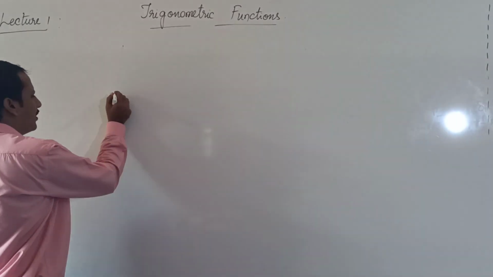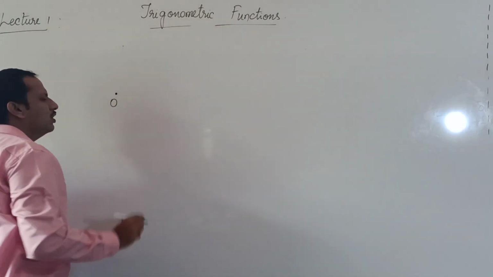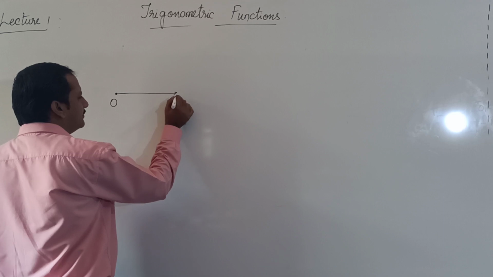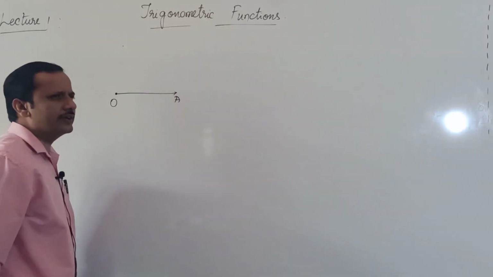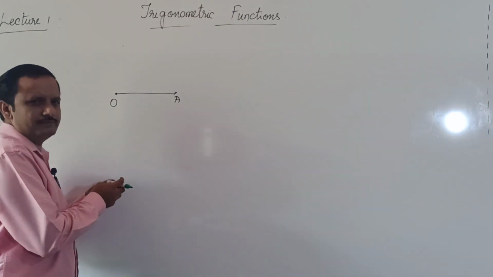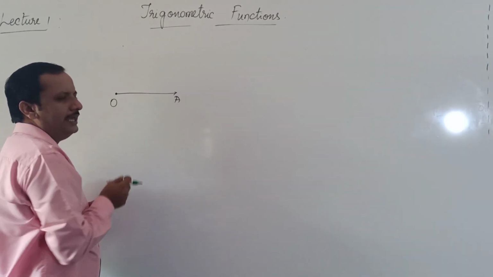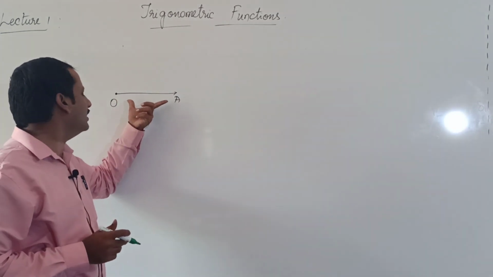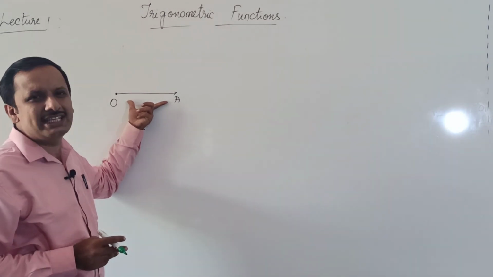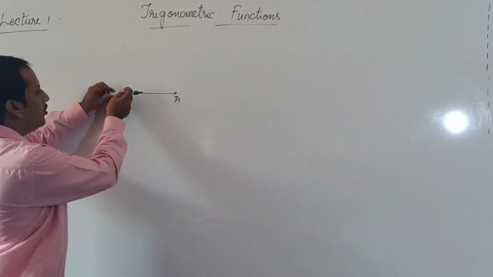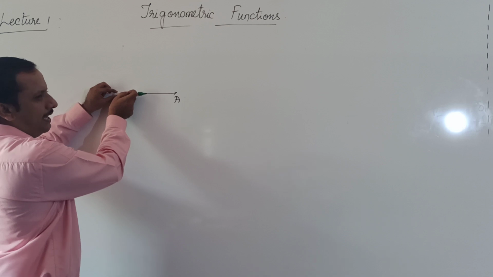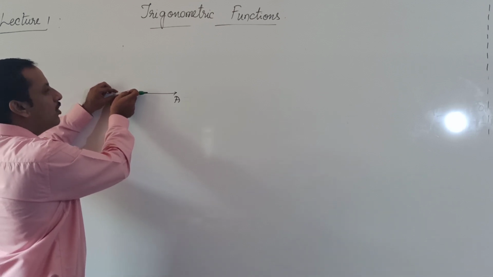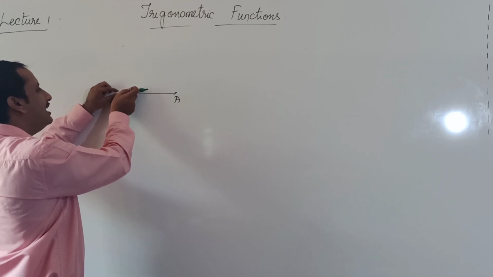I'll consider one fixed point, let me call it O. I'll take one line here, or you can also call it a ray, OA. This O is the initial point, and this OA is the initial line. Now I will rotate this line OA in the anti-clockwise direction.